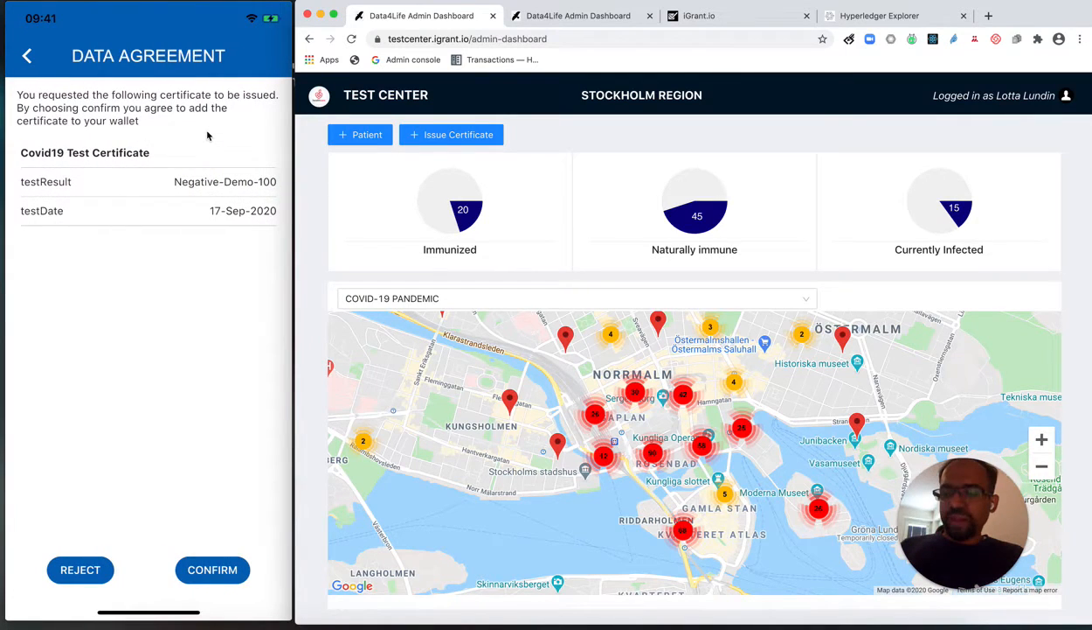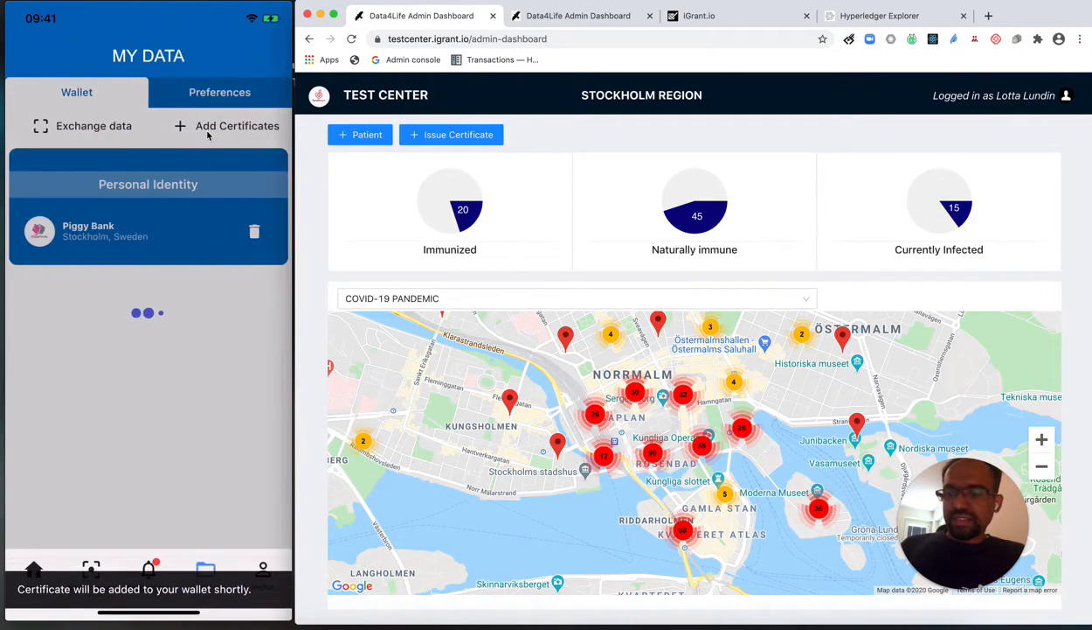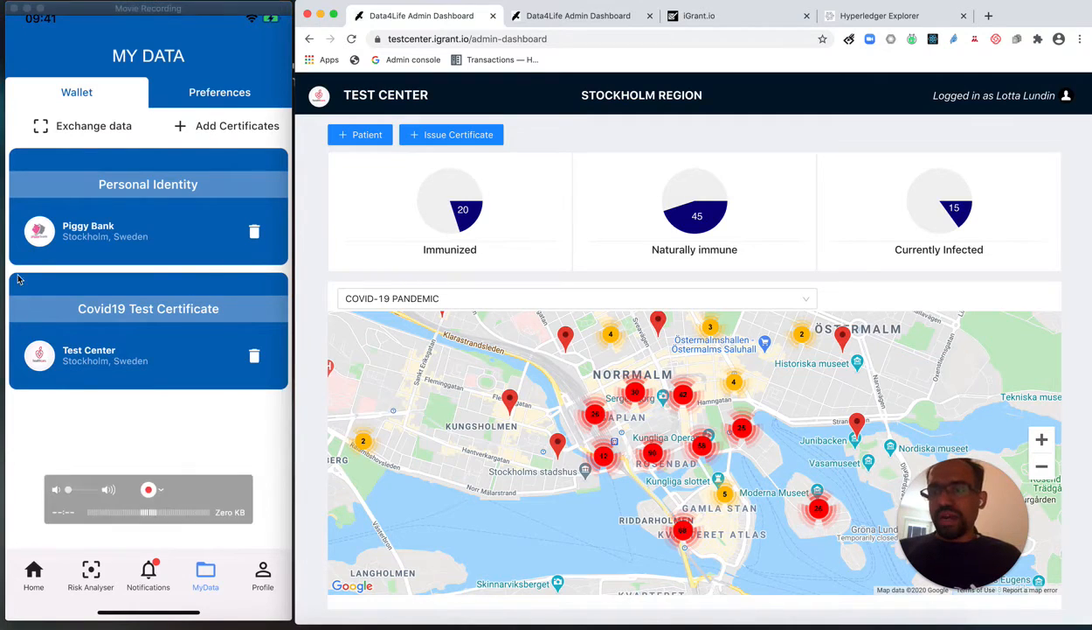I have the information, what exactly the certificate contains, and I sign the data agreement to onboard that data into my wallet by confirming the button. And as you can see, the certificate is now added onto my data wallet.